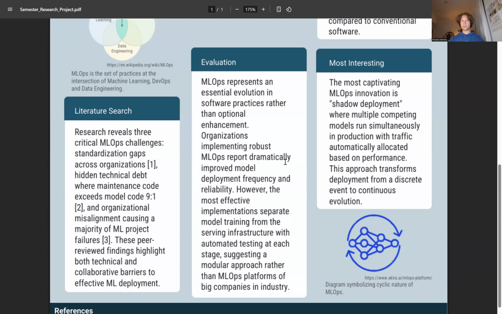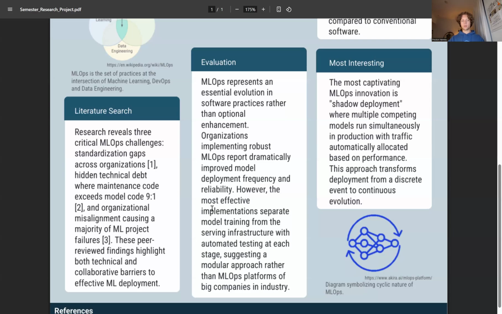Next was hidden technical debt. So ML systems inherently incur technical debt that remains invisible to traditional DevOps metrics. Research shows that actual maintenance code for ML systems typically exceeds model code by a factor of 9 to 1, with data dependencies accounting for a large portion of production incidents.